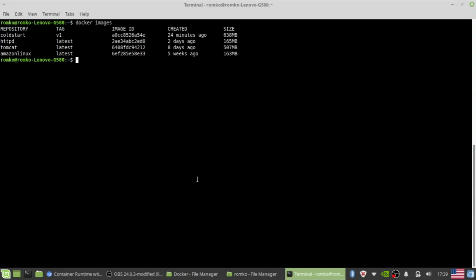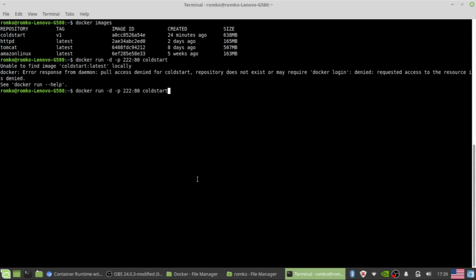Yes, it is our image, and let's start one container from one of the images. Daemon mode, port forwarding, maybe with version. Yes, now it's running.